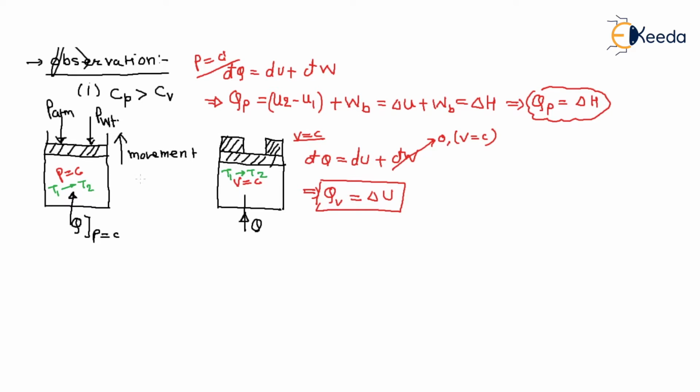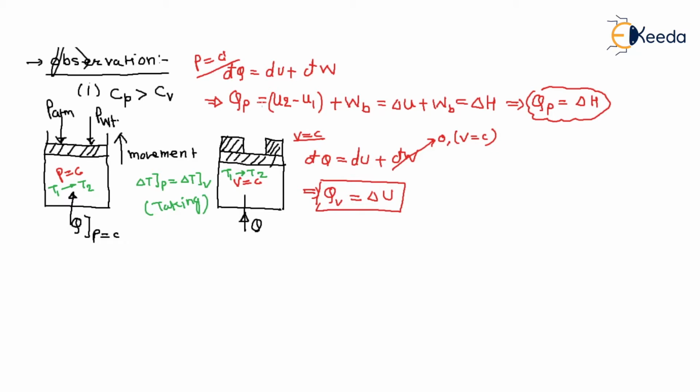So delta T at constant pressure and delta T at constant volume are the same increment of temperature. For the same increment of temperature, the heat supplied at constant pressure is more.